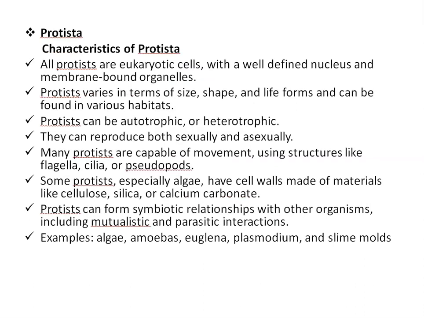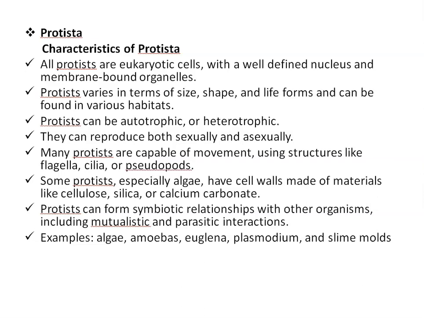All protists are eukaryotic cells with a well-defined nucleus and membrane-bound organelles. Protista vary in terms of size, shape, and life form and can be found in various habitats, including aquatic environments, freshwater and marine, moist terrestrial environments, and within the bodies of other organisms as symbionts or parasites. Protists can be autotrophic or heterotrophic. They can reproduce both sexually and asexually.